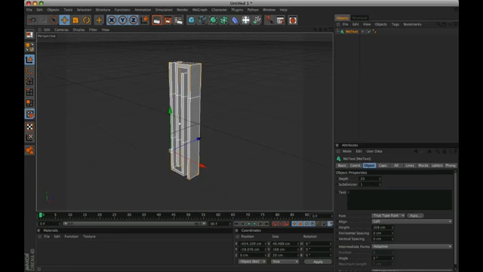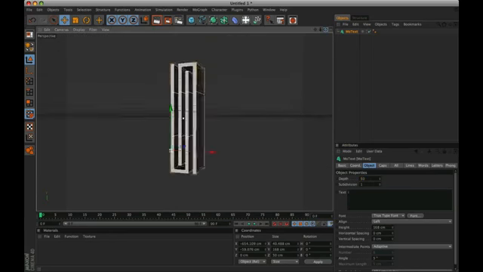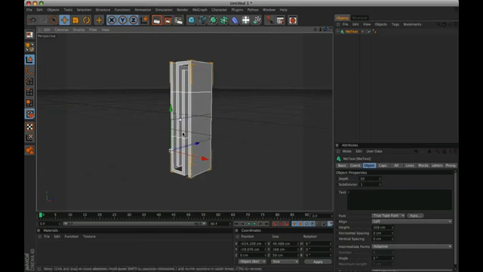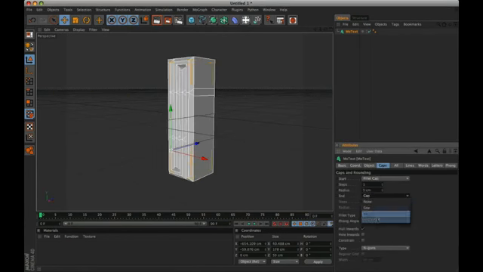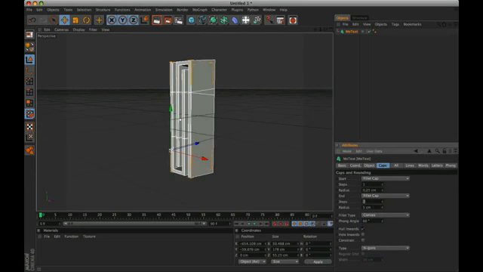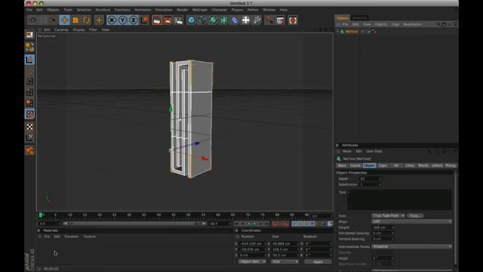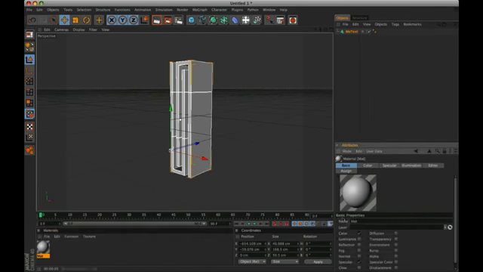Change the value of depth from 20 to 50. Apply fillet cap with step to 1 and radius to 0.25. Finally, fillet type on linear. We apply the first material and rename it building face.